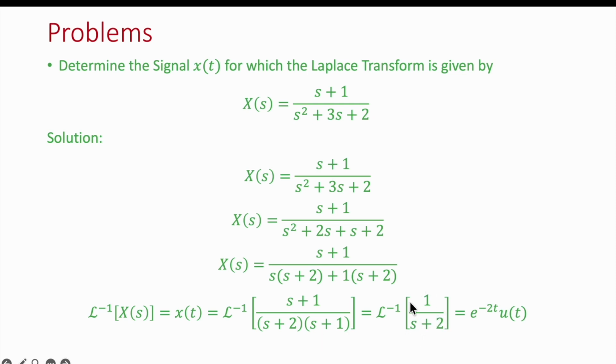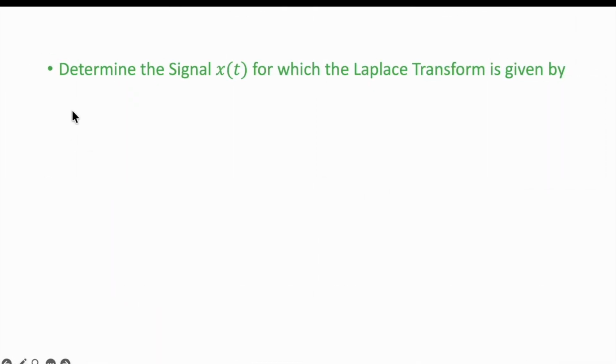And we know if this is the format, we can write it in time domain: e raised to power minus at ut, and you know a is 2, so that is why you write e raised to power minus 2t ut. Second problem is that determine the signal xt for which the Laplace transform is given by this equation.